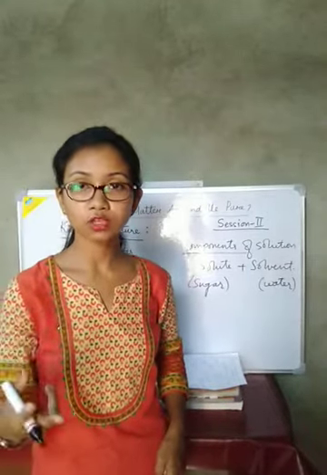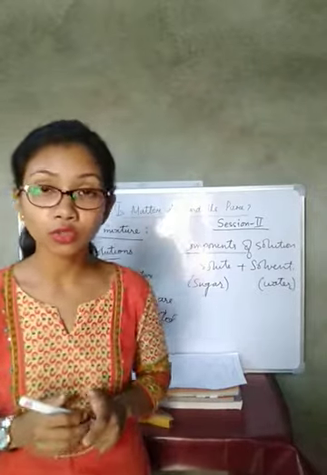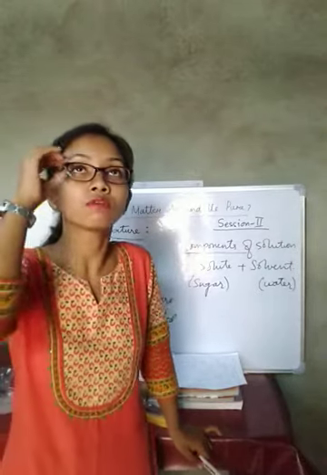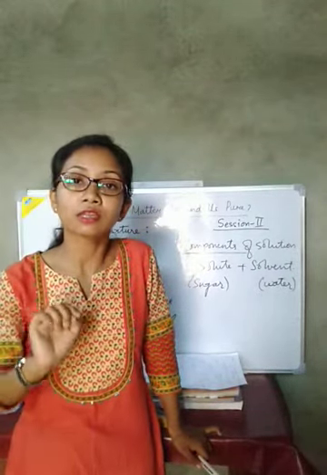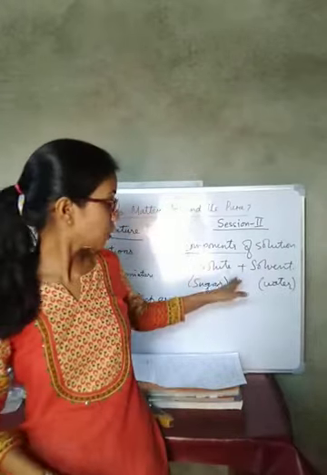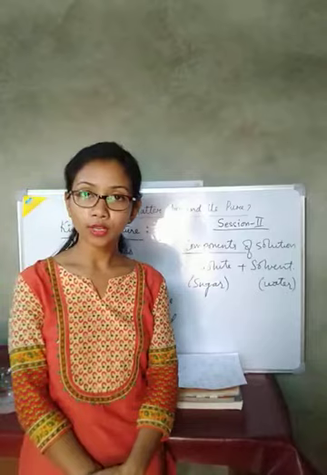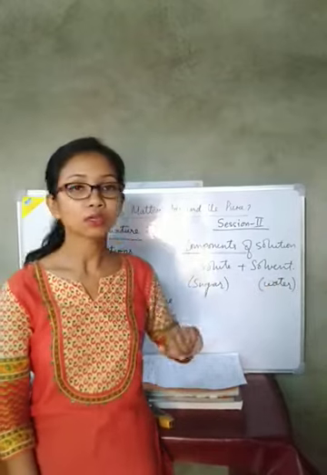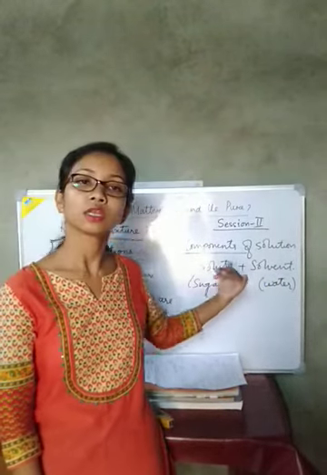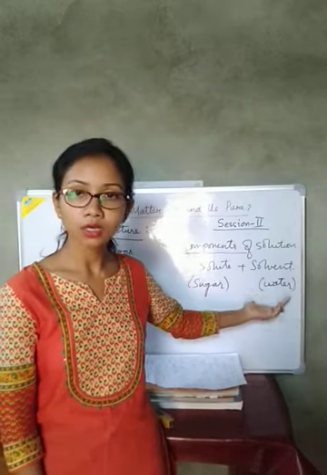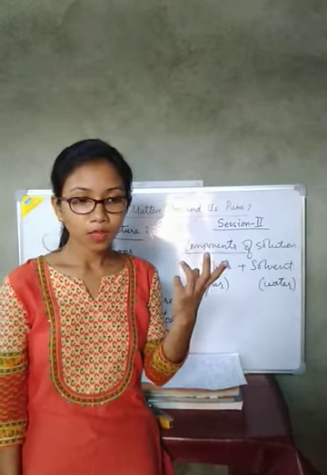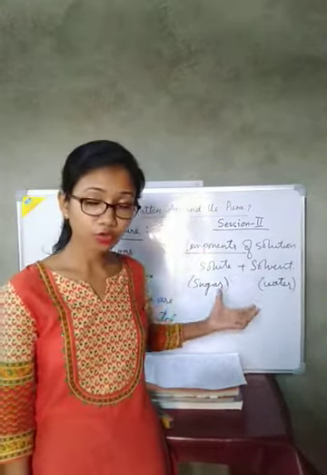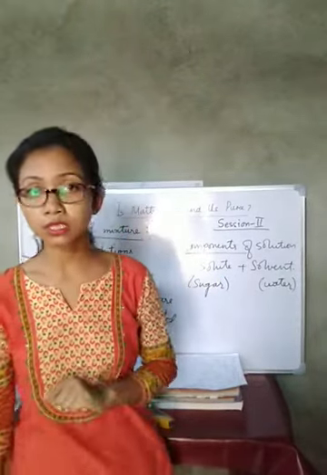What I am telling you is the definition of solute. Okay, now you can write the definition of solute. Solute is the component of the solution which gets dissolved in the other substance. What is solvent? The component of the solution which dissolves the other substance is known as the solvent. For example, sugar is the solute and water is the solvent. And you see one thing, generally the solute is present in lesser amount, whereas the solvent is present in higher amount.